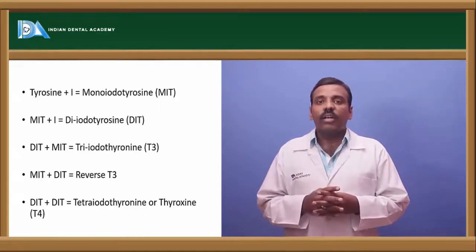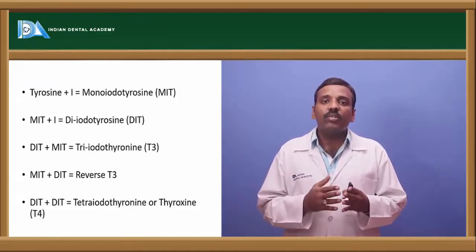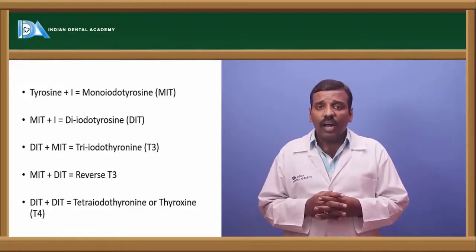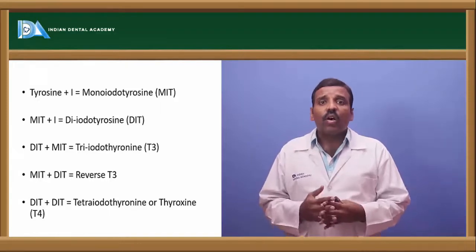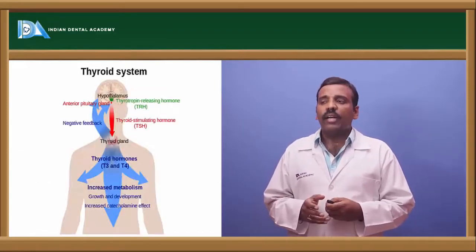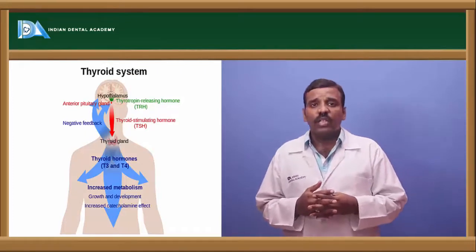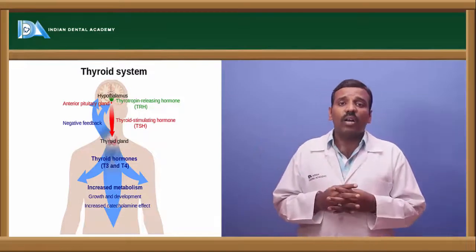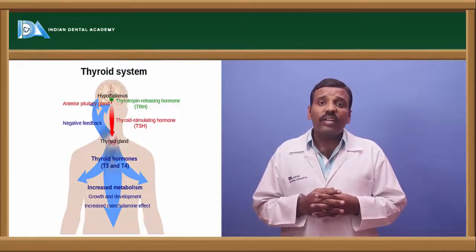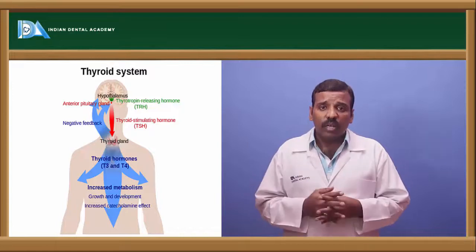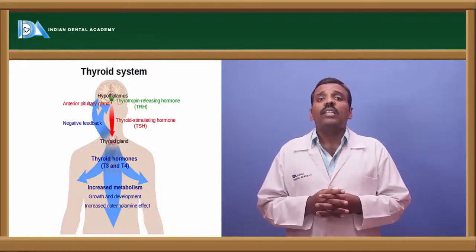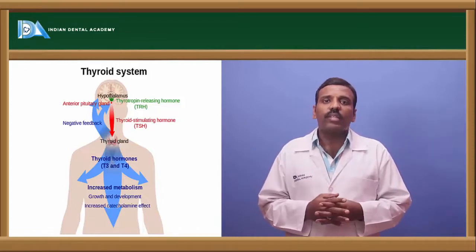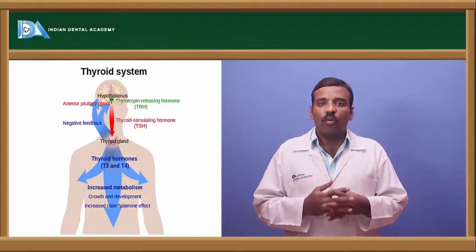Okay, and next is DIT plus DIT: diiodotyrosine binds with another diiodotyrosine, and that is called tetraiodothyronine, the thyroxine, or T4. And if you see the thyroid system, there is an increase in metabolism, through the release of the hormone TRH, thyrotropin releasing hormone, by the hypothalamus, and the release of thyroid stimulating hormone by the anterior pituitary, and then there is secretion of the thyroid hormones.